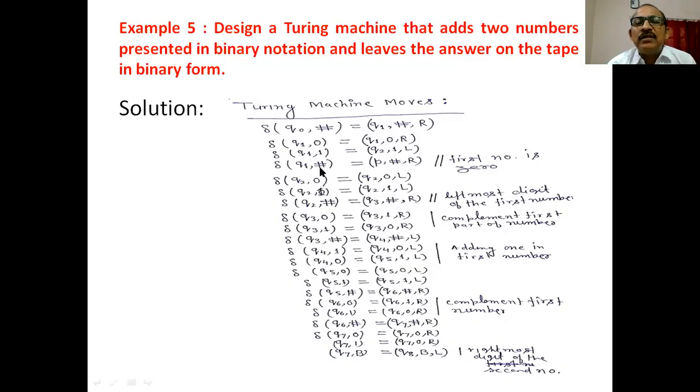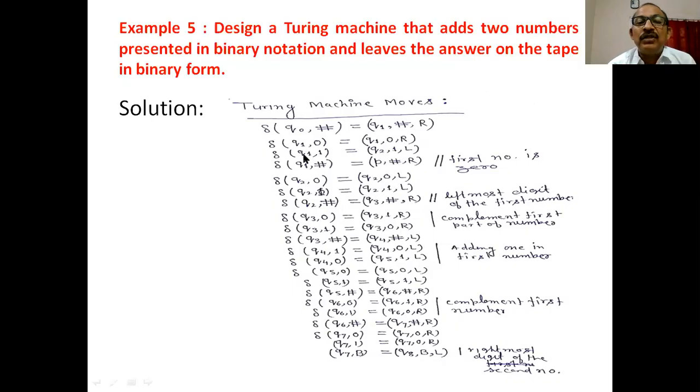If the machine is in state Q1 and this symbol is encountered, it means the first part is 0. Okay, and if the first part is 0, the machine goes to the final state. Here P is the final state. Replace this by this and move in the right direction.